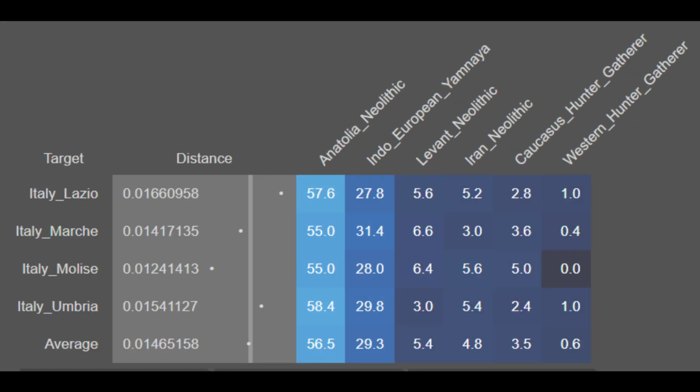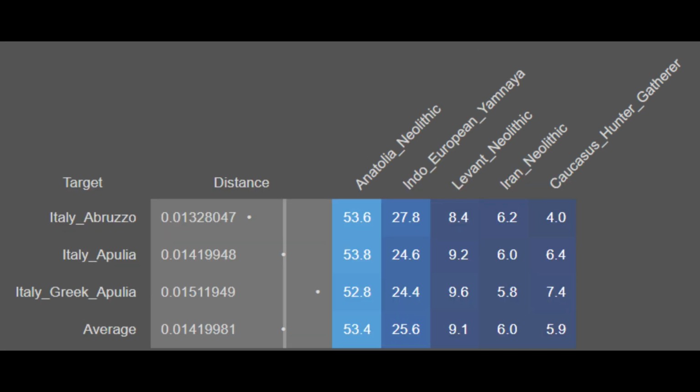Now here are Central Italians, and you can see they're on average 56.5% Anatolia Neolithic, 29.3% Indo-European Yamnaya, 5.4% Levant Neolithic, 4.8% Iran Neolithic, 3.5% Caucasian hunter-gatherer, and 0.6% Western hunter-gatherer. Thus, with these results, you can see that the Central Italians are mostly of European descent, though they have more foreign ancestry compared to the other samples analyzed here. And these modern sample sets are from Lazio, Marche, Molise, and Umbria.